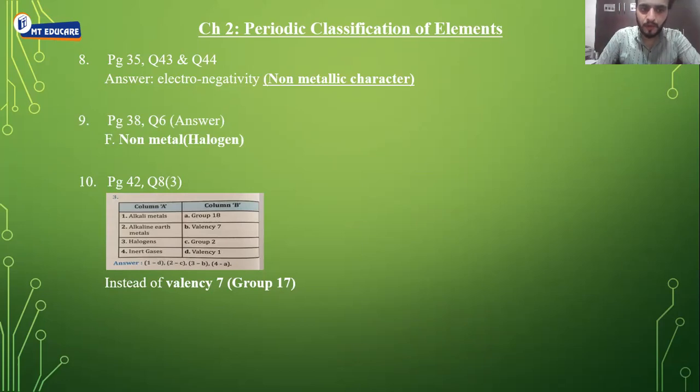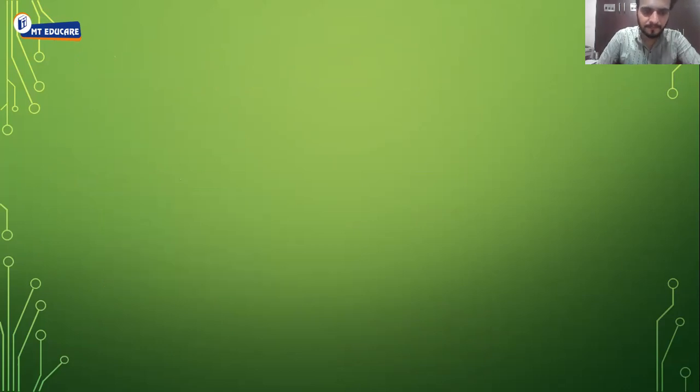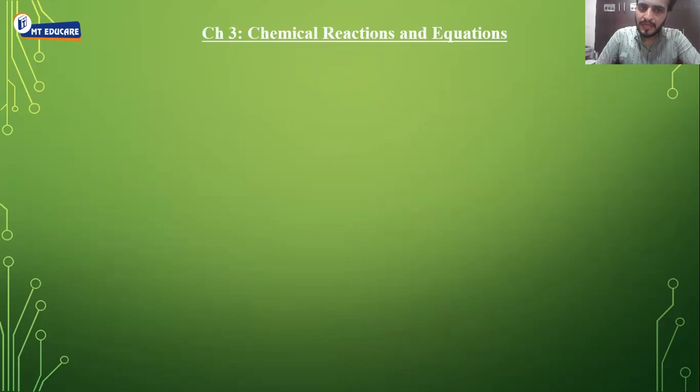Then page number 42, question number 8, third question. Match the column, you can see. Now, group 17, in the column B, you can see valency 7 is written. Instead of valency 7, it should be group 17. Rest everything remains same. So we are done with first chapter, that is periodic classification.